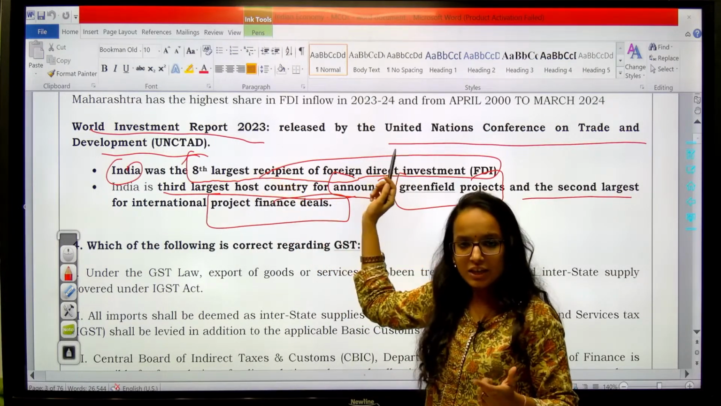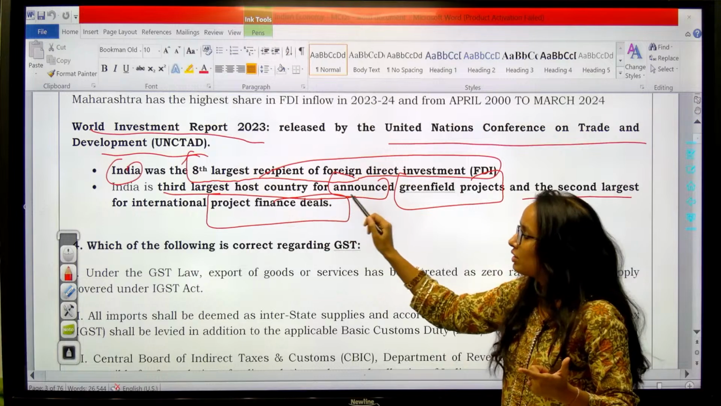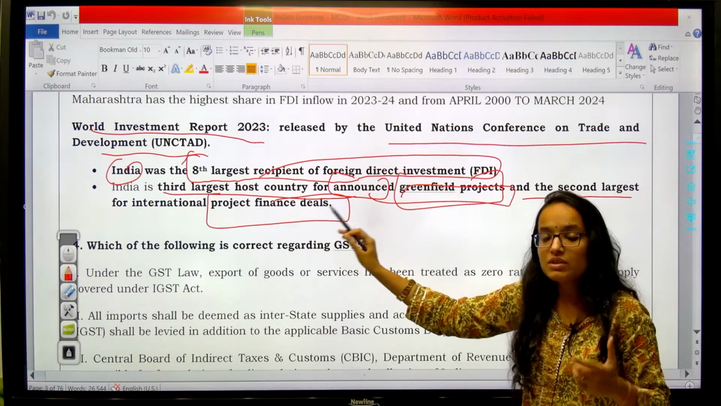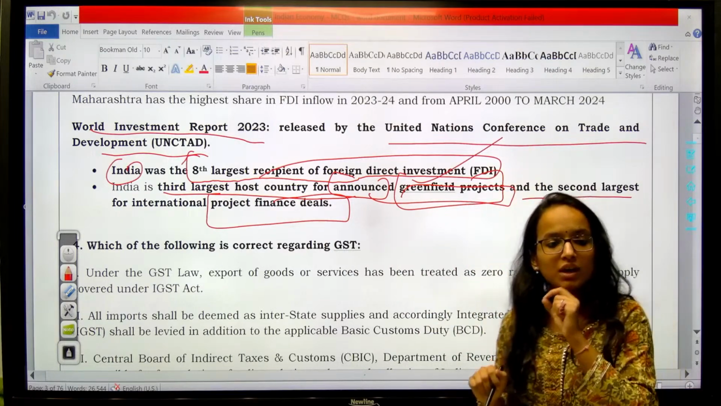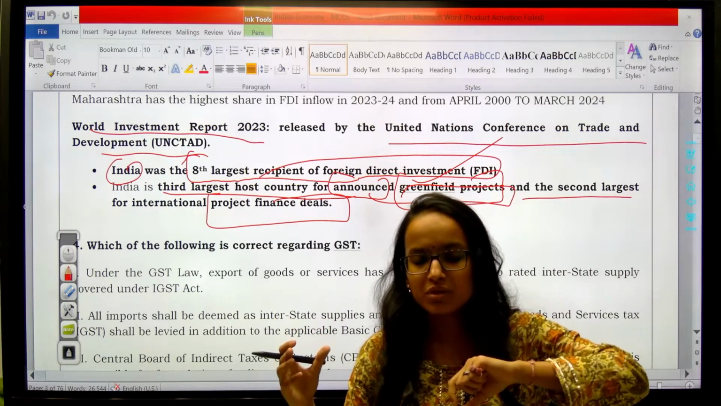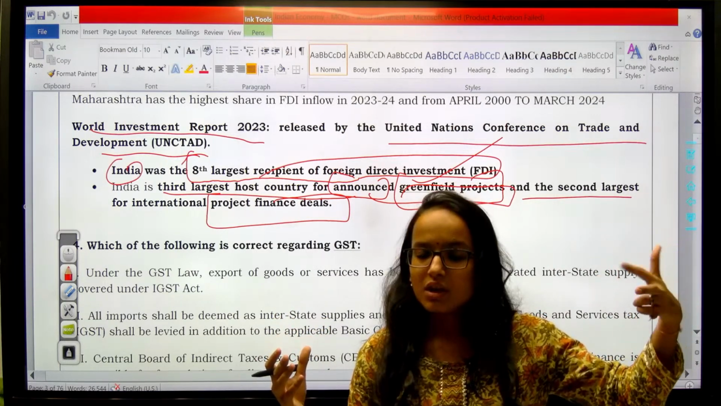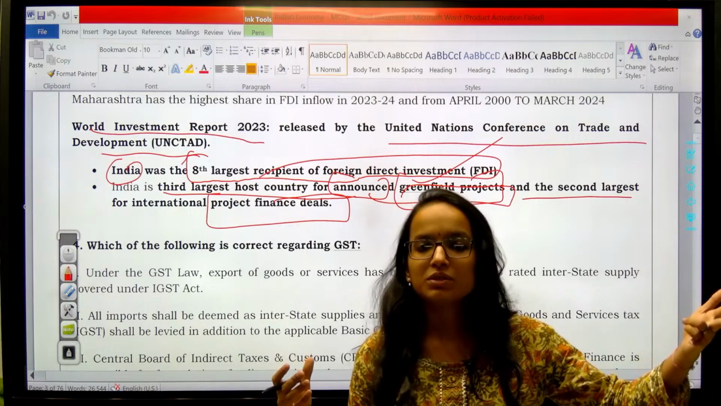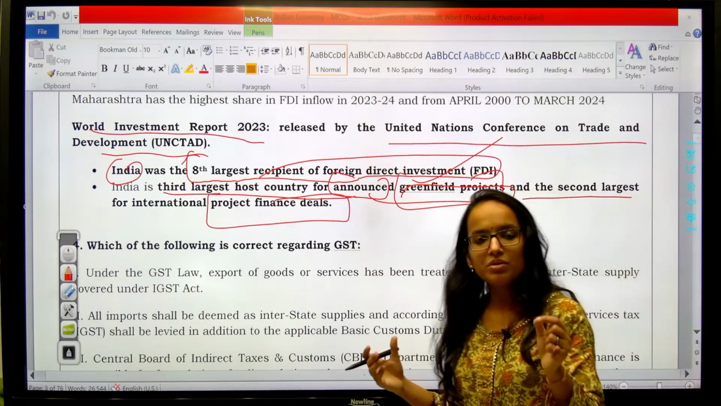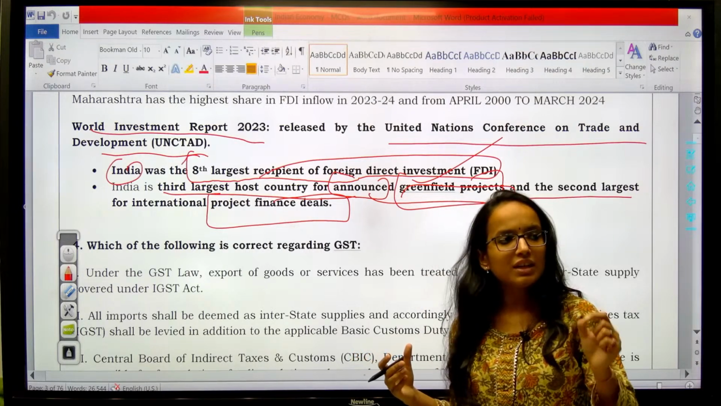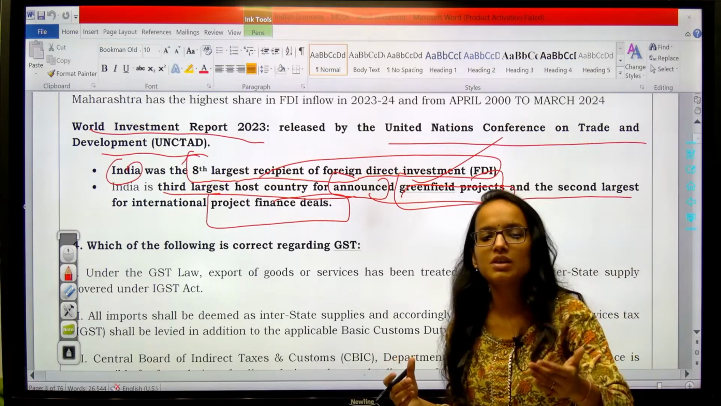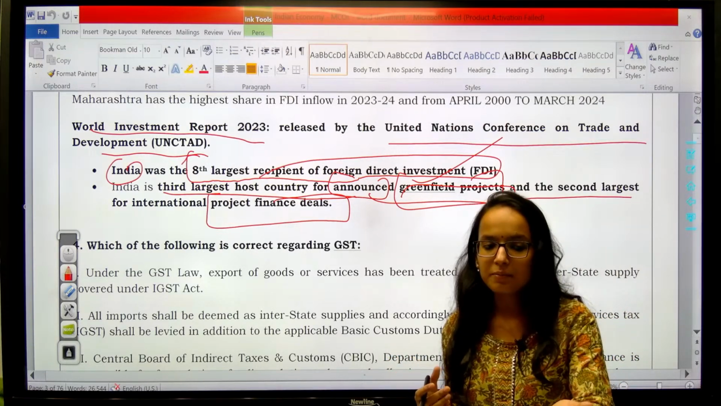So 8th largest in terms of FDI inflow. Then if we talk about greenfield projects, India is the 3rd largest host country for greenfield projects. What are greenfield projects? I have told you in many of the classes that FDI which comes into India can be classified on 2 bases: automatic route and government route, on the basis of approval required, and greenfield and brownfield, right? So when we talk about a greenfield project, it is any project which earlier did not have any existence. So it is a fresh start, starting from scratch basically.